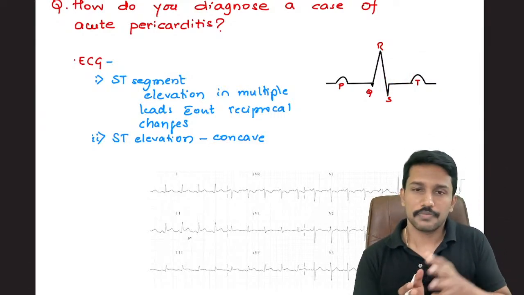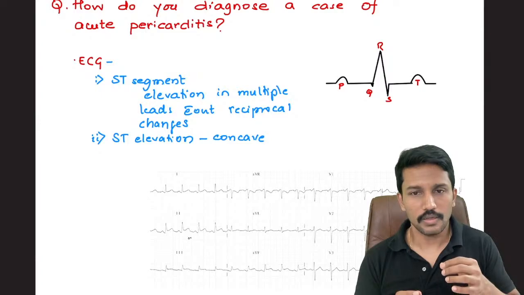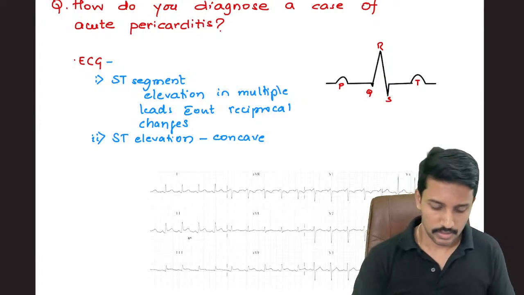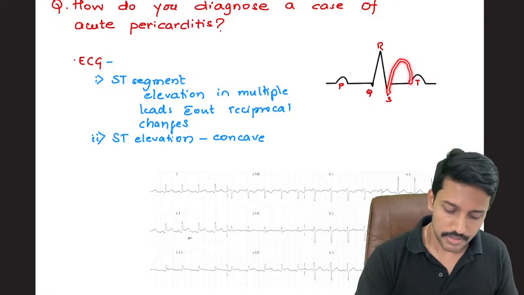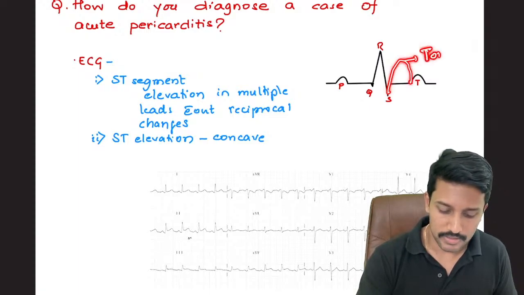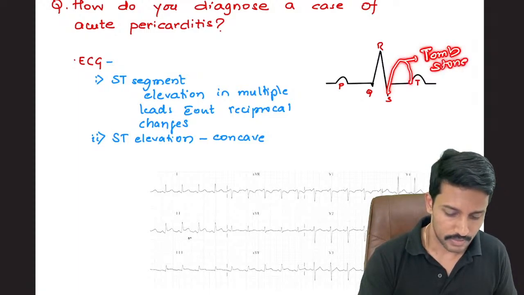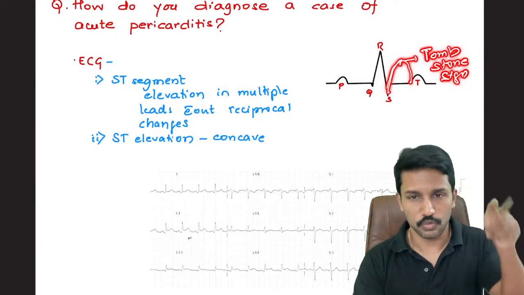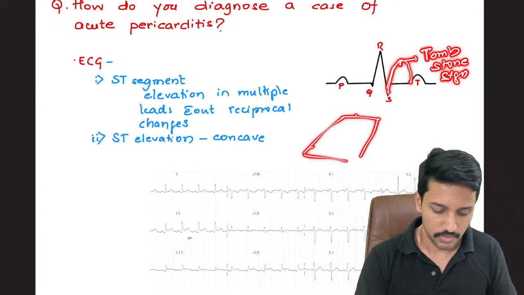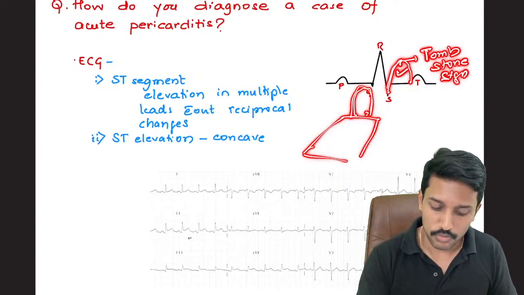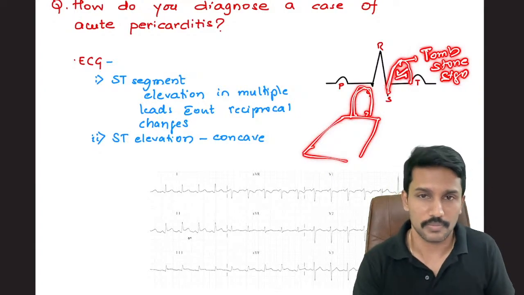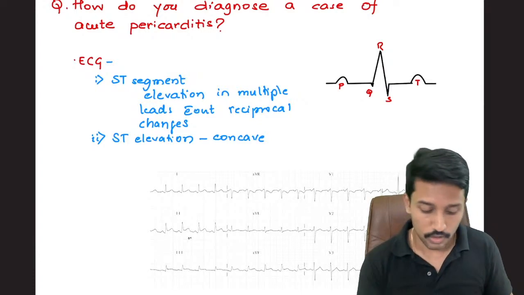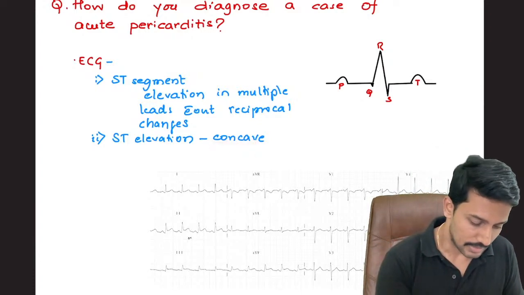In fact, you might have come across images of patients with ST elevation MI, where you get convex ST elevation, and this convex ST elevation we call the tombstone sign, because it looks like the tombstones that you put on graves. So similar kind of ST elevation you get in MI, but here you get concave ST elevation. That is the second point.